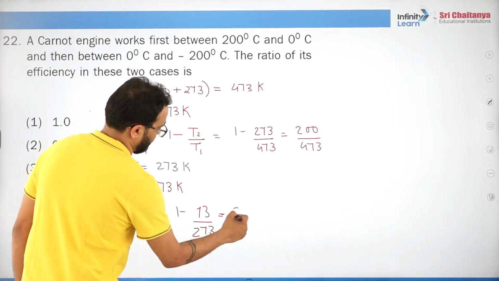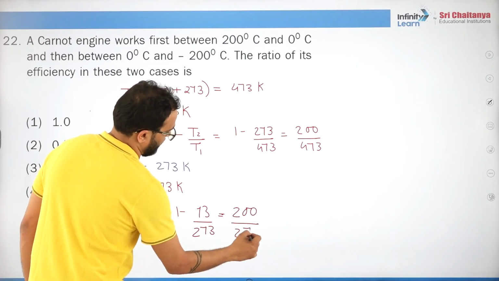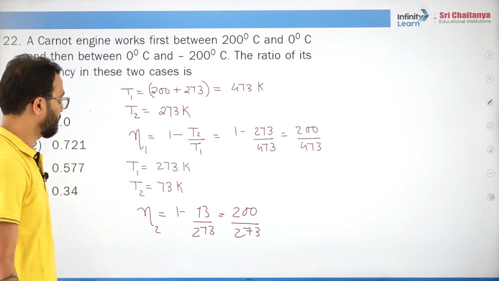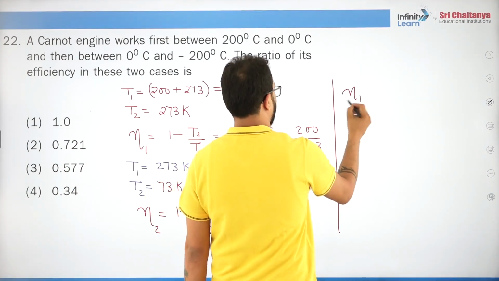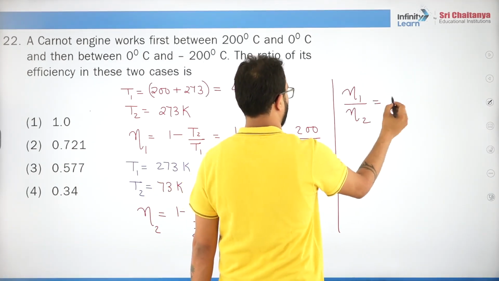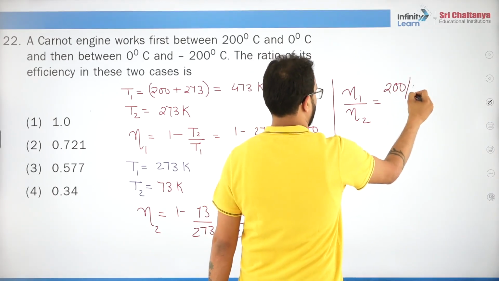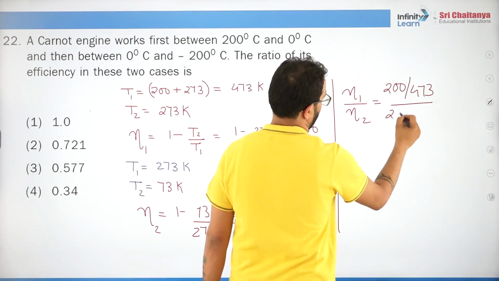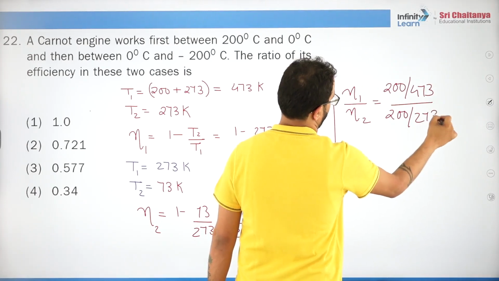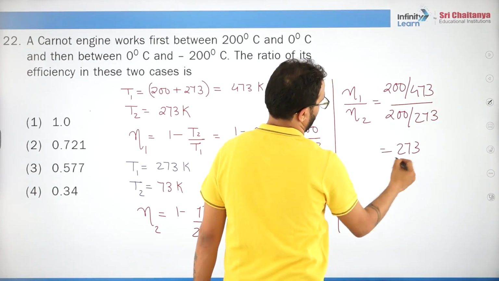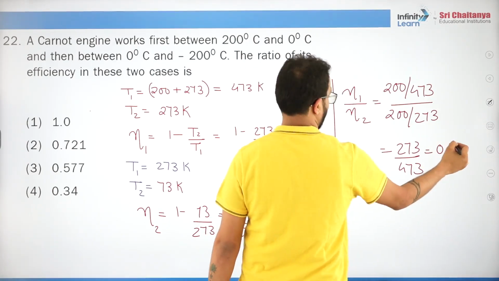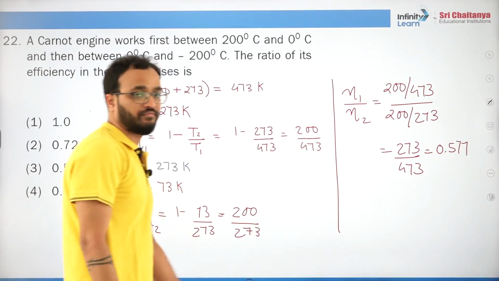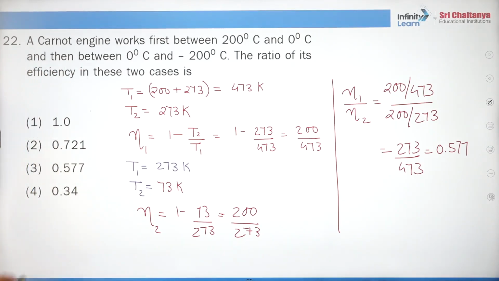It will be again 200 in the numerator, right? Now what they want is the ratio. Got it? So this is how you get the answer. Very simple, no need to worry.